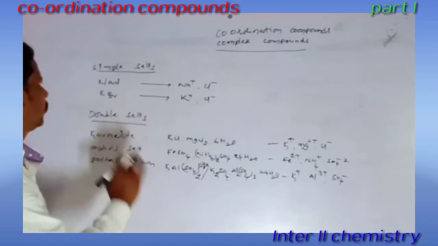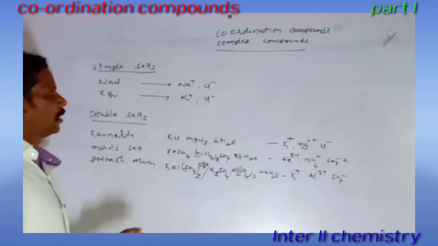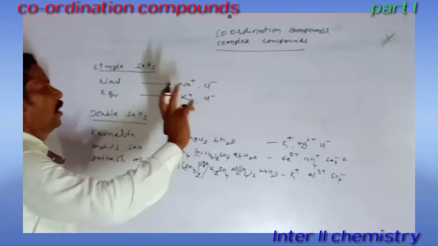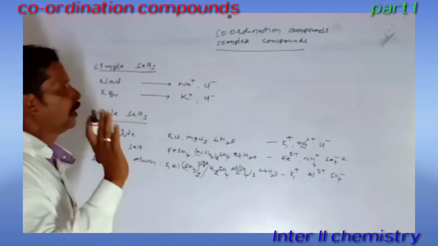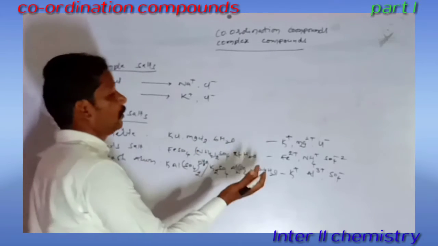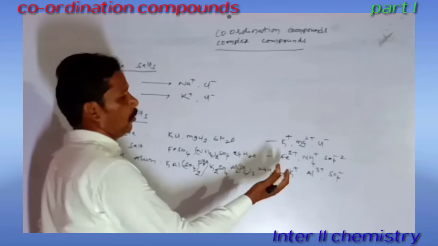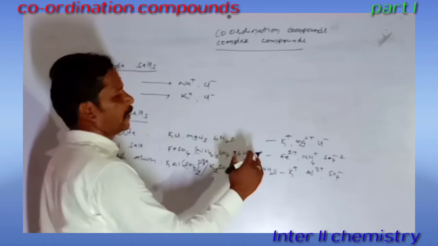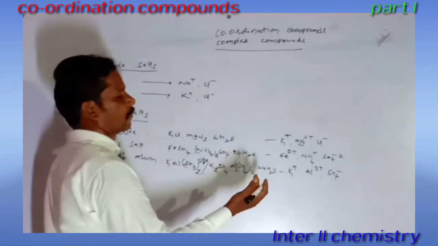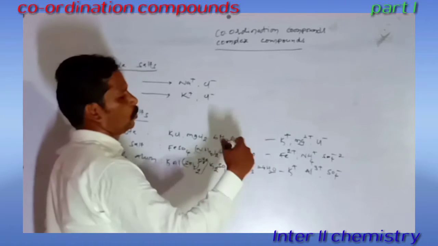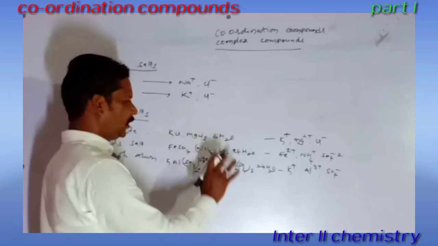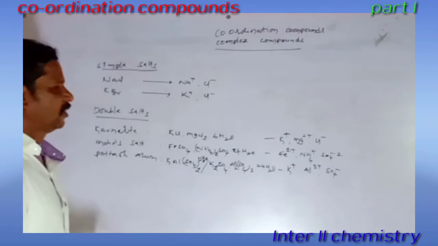What is the difference between a simple salt and a double salt? In a simple salt, on hydrolysis it gives only two ions, one cation and one anion. But in a double salt, on hydrolysis it gives more than two ions. Means maybe two types of cations and one anion, or two types of anions and only one type of cation. So this type of salts are called double salts.